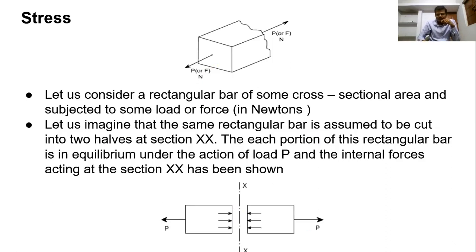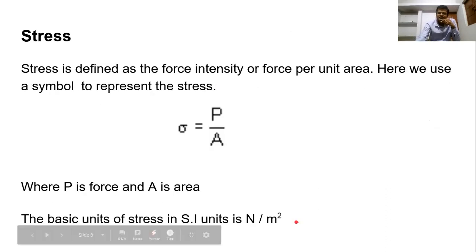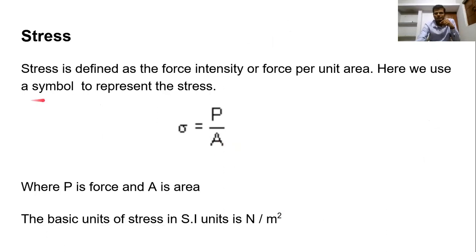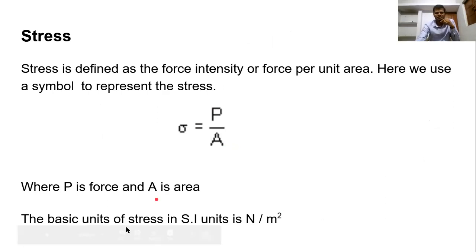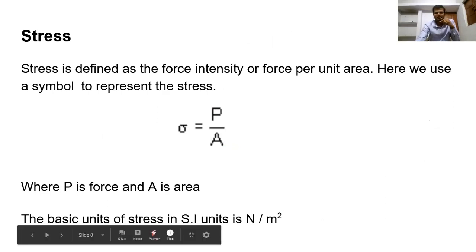So we can say that stress is defined as the force intensity, or force per unit area, or in simple language, load upon area. We use the symbol sigma to represent stress, where P is force and A is area. The basic unit of stress in SI units is Newton per meter square.